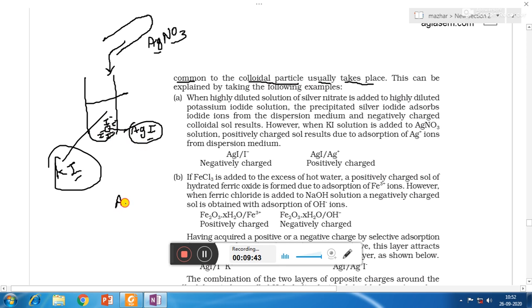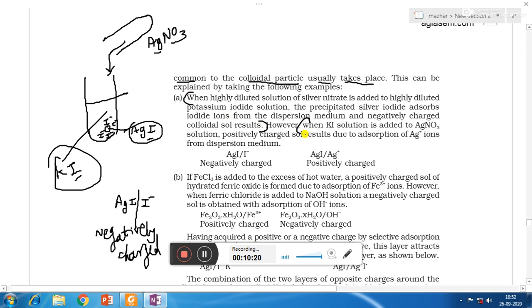We write the colloidal particle AgI, then we draw a vertical line which shows the surface of the colloidal particle, and thereafter we write the ion which gets adsorbed on the surface, that means I-. So AgI | I-. Here we can see that I- gets adsorbed on AgI. That means it is forming negative charge, so it is a negatively charged sol. So that is one example.